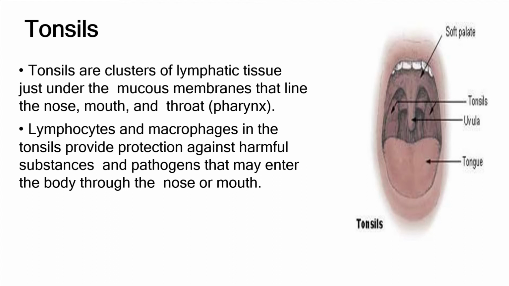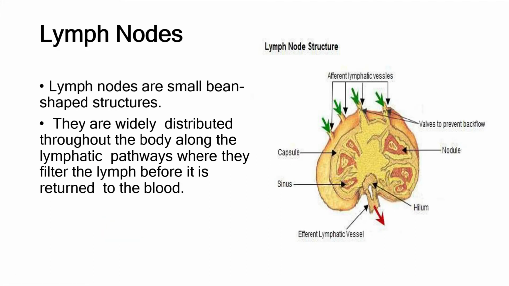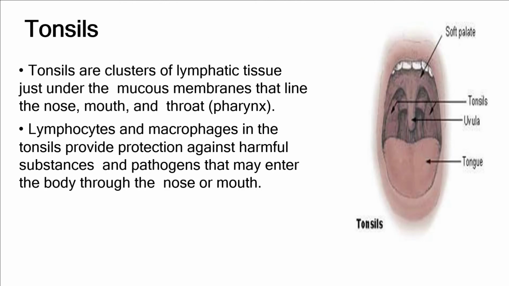So we have lymph nodes, tonsils, spleen, and thymus. All these parts contain a huge quantity of neutrophils and macrophages that kill bacterial material and work against harmful substances, pathogens, or any dead cells that can enter the body.